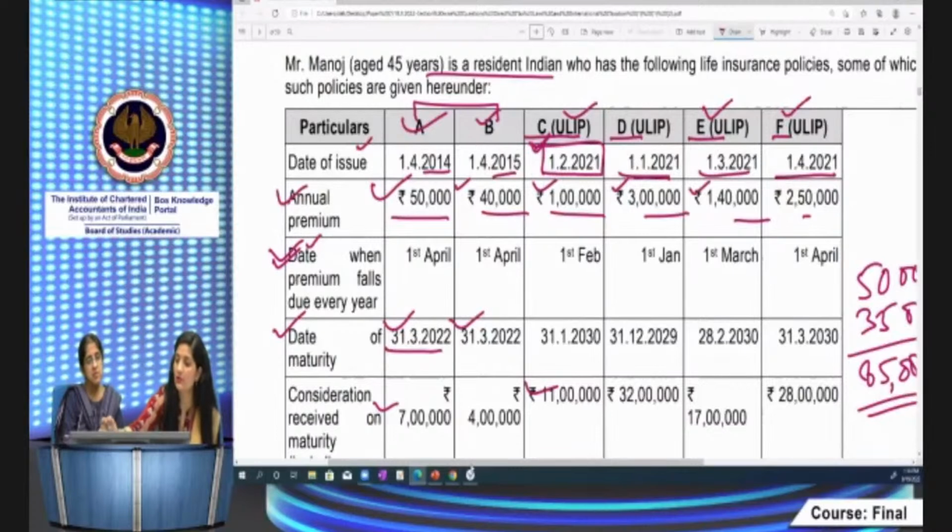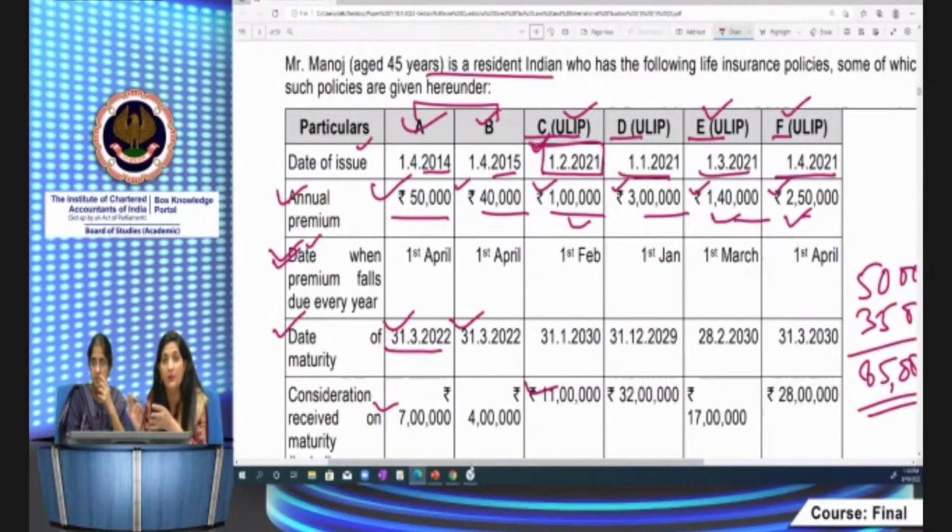It's 1,40,000. ये directly 2,50,000. अब directly 2,50,000, it is not exceeding 2,50,000, right? But तीनों का sum, if you do the sum of all the three, it exceeds 2,50,000. So Mr. Manoj has to opt for those policies whose aggregate premium does not exceed 2,50,000. If you combine all these C, E and F, then annual premium exceeds 2,50,000. So he cannot claim the exemption with respect to all these three policies. Then you have to take a call कि what policies. It's 1 lakh premium, it's 1,40,000.